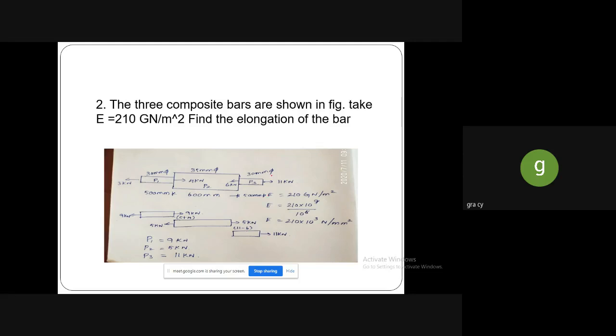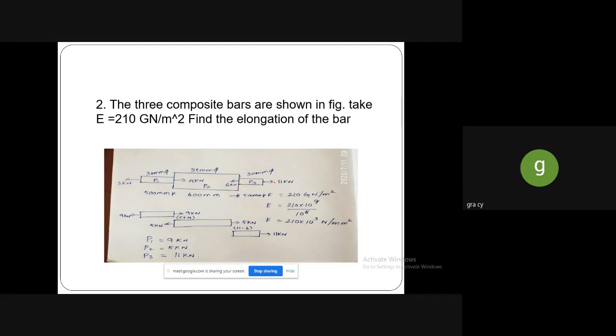First thing, it is in the tensile zone, isn't it? Tensile zone 11. Here it is the tensile zone, 6. As it is tensile, we can subtract this 11 from 6 so that we will get the approximate value of load.